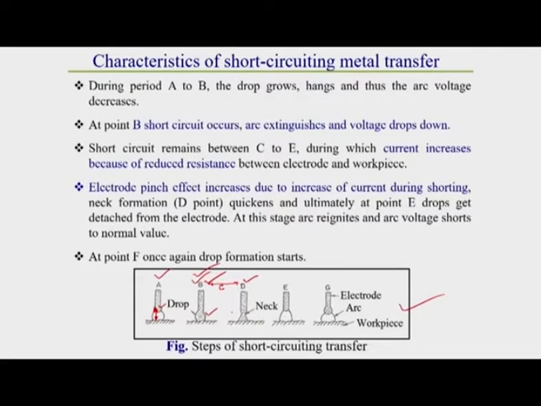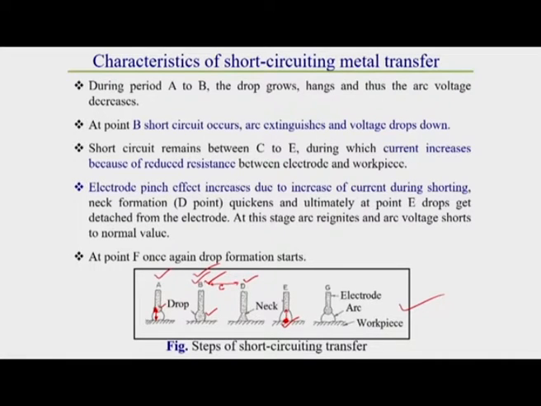Due to this increase of current flow, high electromagnetic forces are created. These forces create a pinch effect, or radial pressure. Due to this radial pressure, from B to D the neck formation continues. At point D the neck formation quickens, and ultimately at point E the drop is detached from the electrode and deposited to the weld pool.